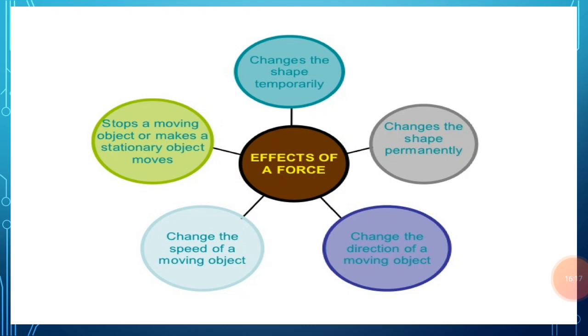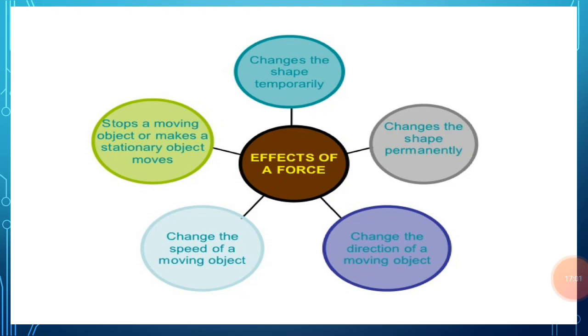The third effect is that a force can change the speed of a moving object. This can be explained with the help of an example. Suppose that we are moving on a bicycle at a certain speed. Now if someone pushes the moving bicycle from behind, the speed of the bicycle increases and it will move faster. On the other hand, if someone pulls the moving bicycle from behind, then the speed of the bicycle decreases and it will move slower. Thus a push or pull can change the speed of a moving bicycle, and this push or pull is known as force. So we can say that a force can change the speed of a moving object.